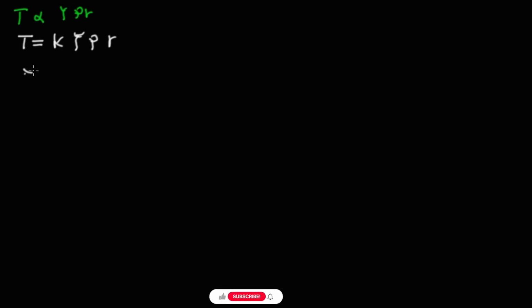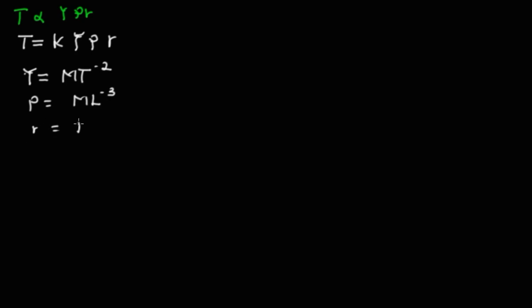The dimension for surface tension is MT^-2, the dimension for density, which is mass over volume, is ML^-3, and the dimension for radius is L.